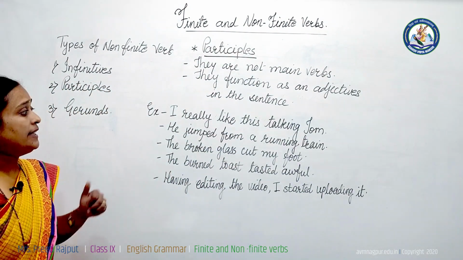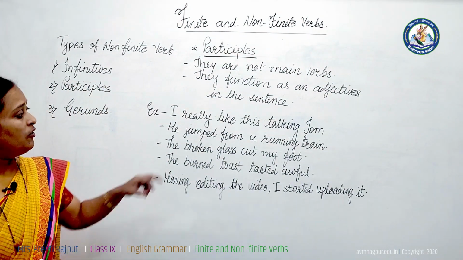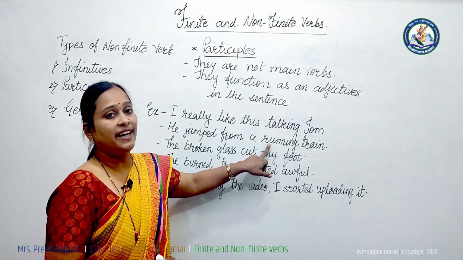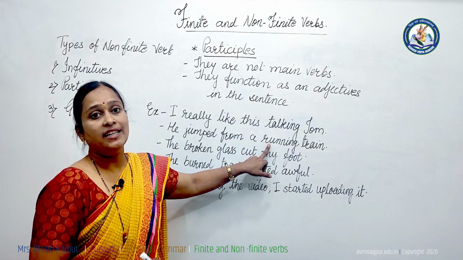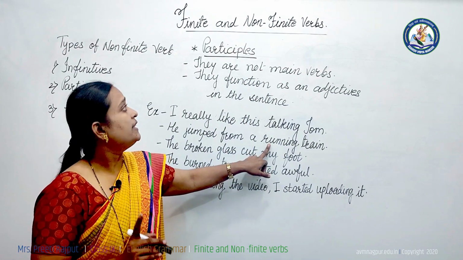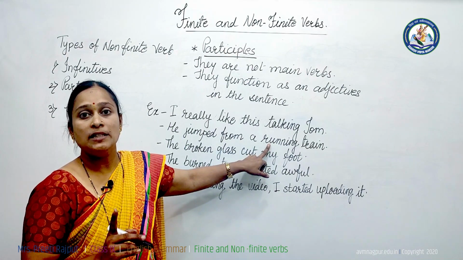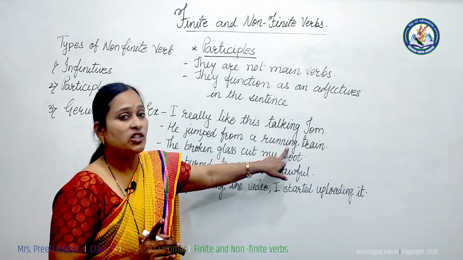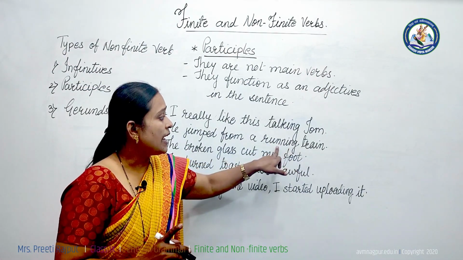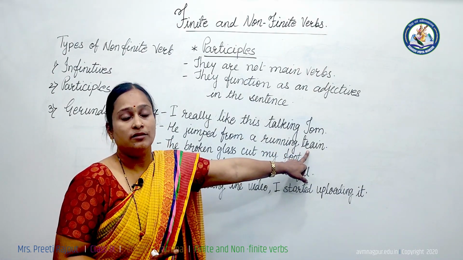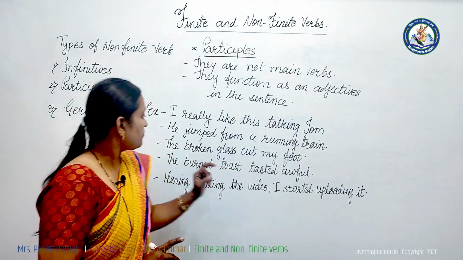Second example, he jumped from a running train. "Jumped" is the main verb, finite verb, and "running train". "Running" is a non-finite verb, it is a participle, present participle. Present participle comes with the inflection "ing", and it's an adjective because it is describing this noun "train".